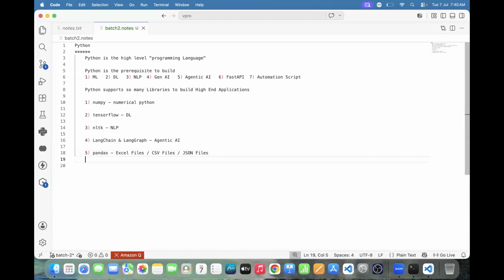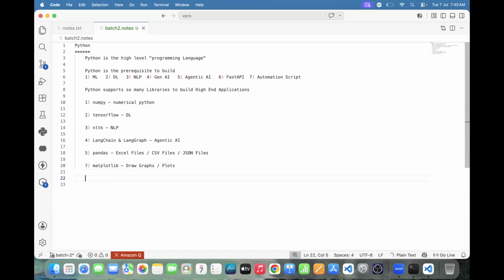And another thing. We have another library, and that library we call Matplotlib. Why Matplotlib? Used to draw graphs or plots. In order to draw graphs or plots, we will use one library, and that library we call Matplotlib.